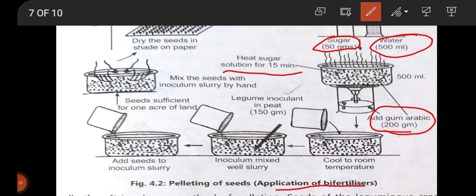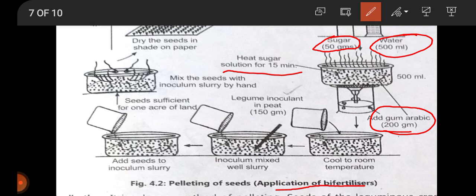Then to that leguminous inoculant we have to add 150 gram of inoculum, the slurry. Now this slurry of sugar, water, gum arabic and 150 gram of peat, and to that we have to add the seeds. Add the seeds to the inoculum slurry.